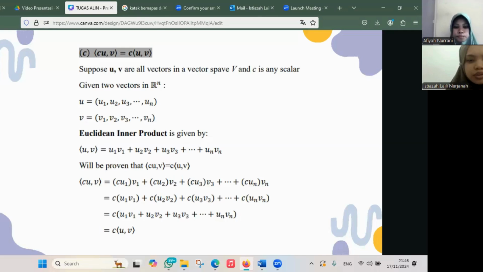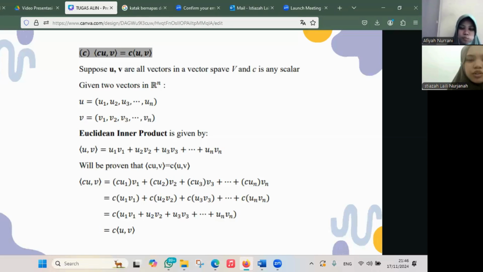Then factor c out from each of them, and combine the terms under the scalar c: c times (u1 v1 plus u2 v2 plus up to un vn). So we have c times the inner product of u, v, and it has been proven.